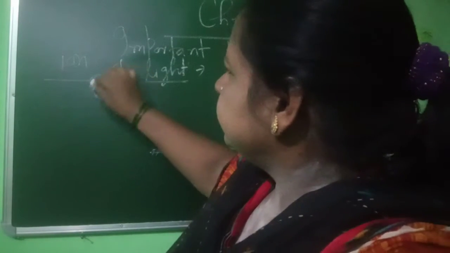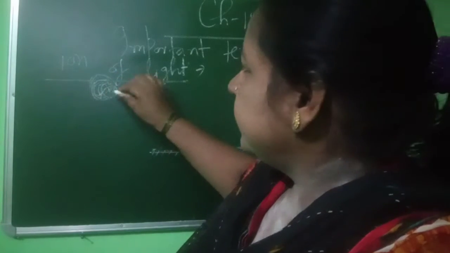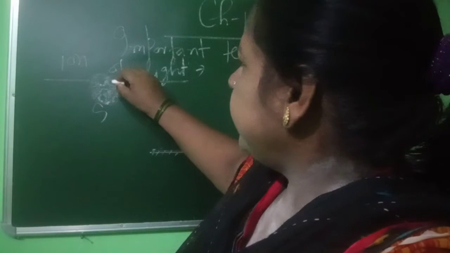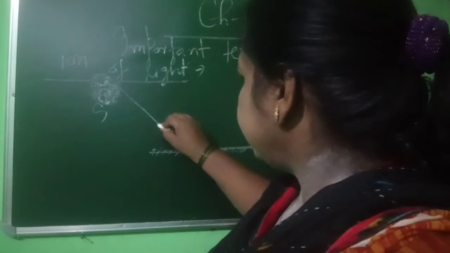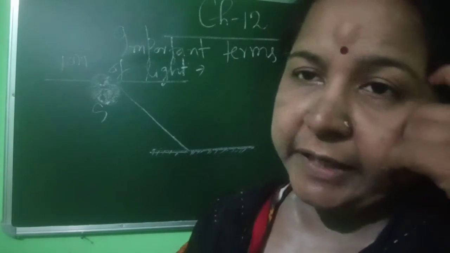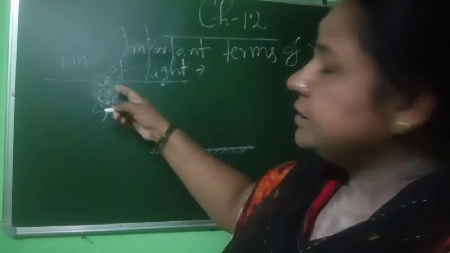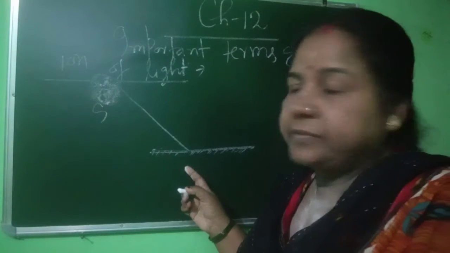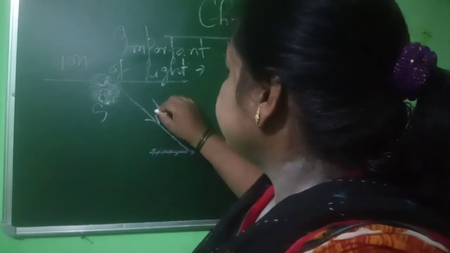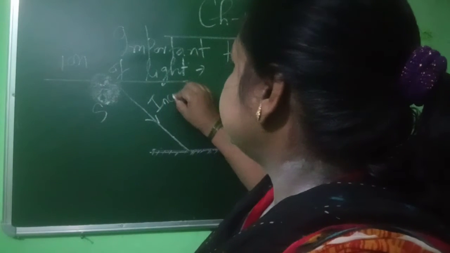This is the sun, and light comes from the sun to this surface, that is on the mirror. Now this is the incoming light. This incoming light is called incident ray.